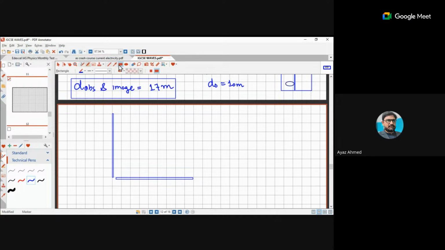If there is an object, let's say here is the object, how will its image be formed at different positions? For example, here is an observer. So this observer will see the image of this from both the mirrors, right?